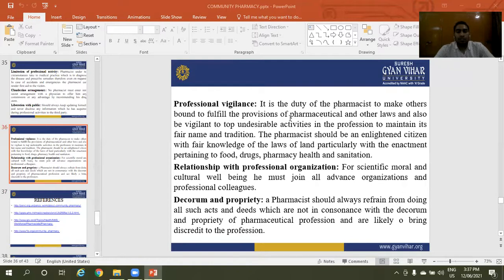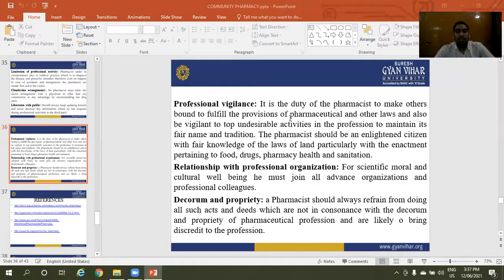The pharmacist should be an educated citizen with fair knowledge of the law of the land, particularly with regard to food, drug, pharmacy, and sanitation.